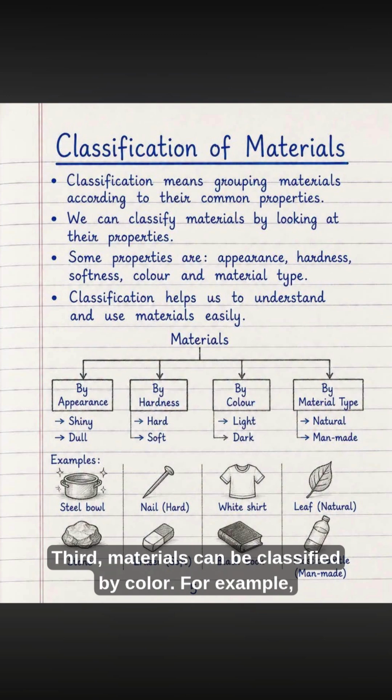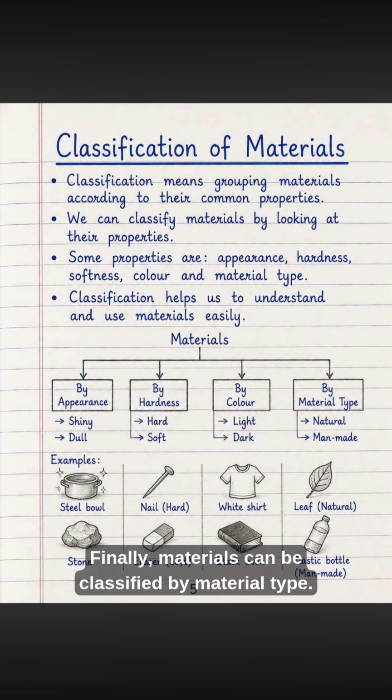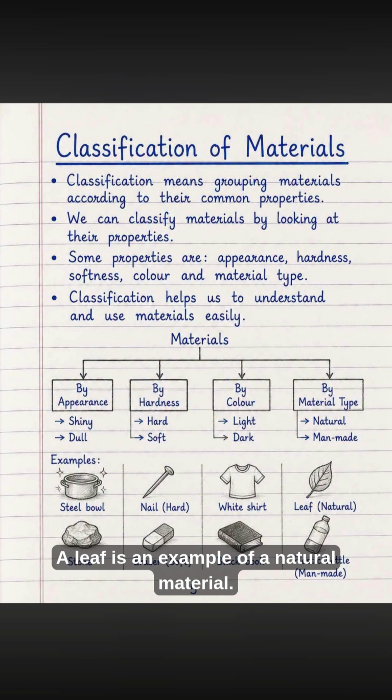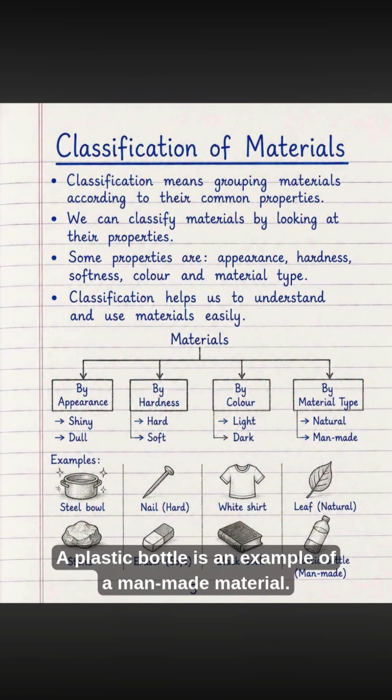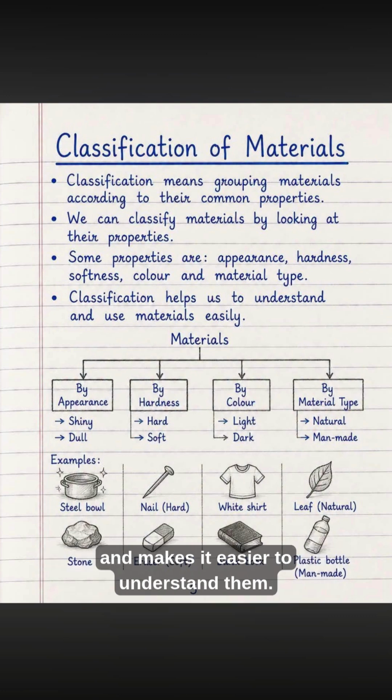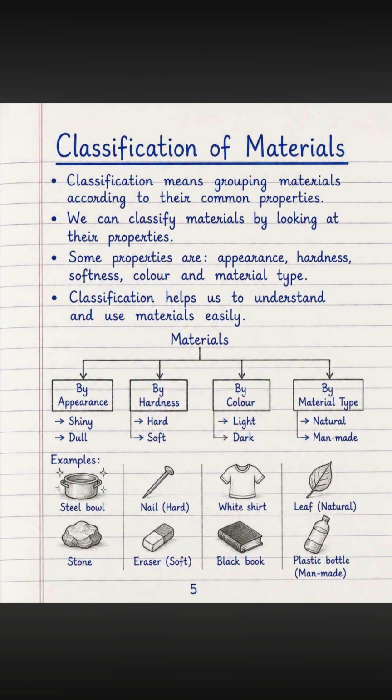Third, materials can be classified by color. For example, a shirt may be white, while a book may be black. Finally, materials can be classified by material type. Some materials are natural, while others are man-made. A leaf is an example of a natural material. A plastic bottle is an example of a man-made material. Therefore, classification helps us group materials based on their common properties and makes it easier to understand them.